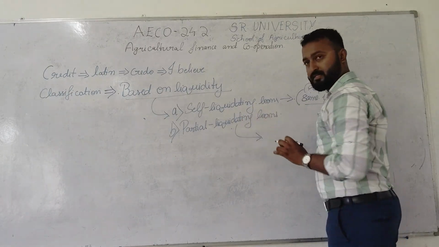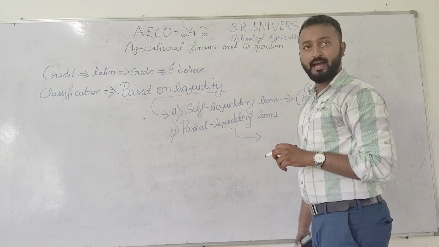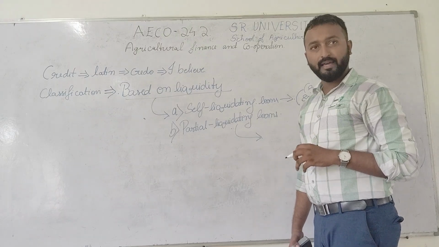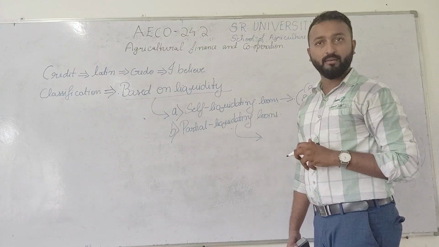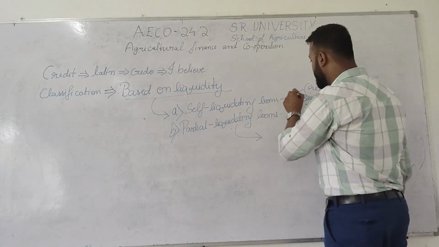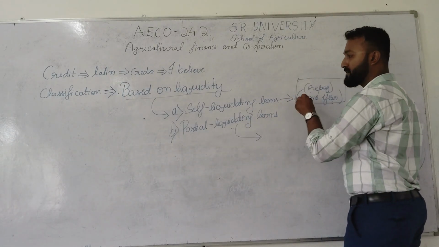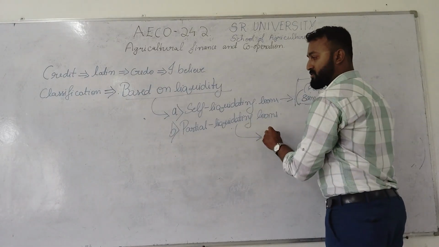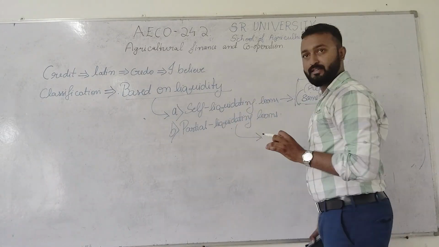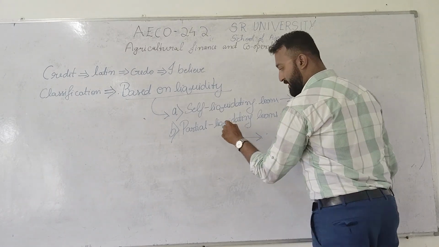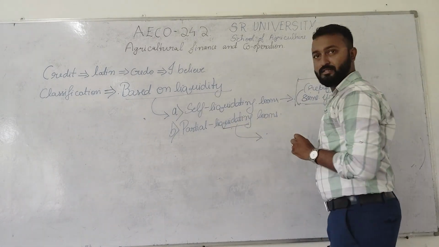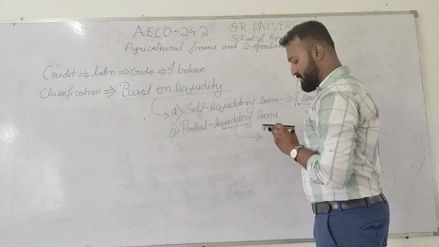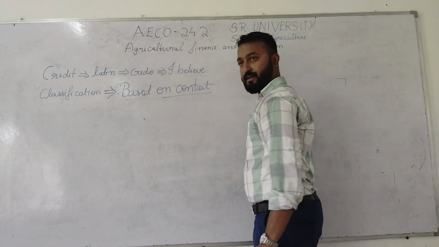Partial liquidating loans are when the farmer or borrower has taken a loan, but it takes a lot of time to repay it and he cannot repay within the same year like self-liquidating loans. That particular loan, which takes a lot of time to repay to the bank, is called a partial liquidating loan.